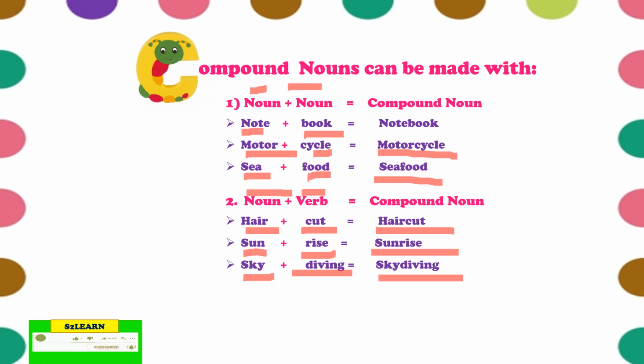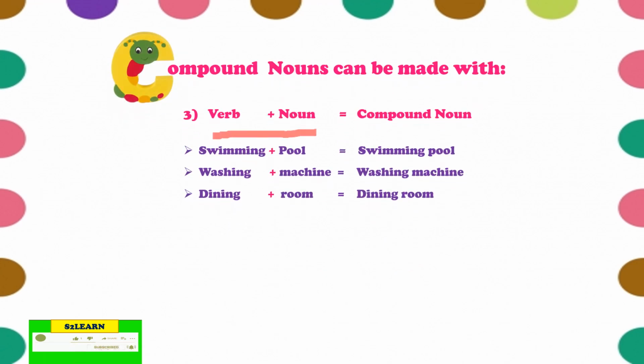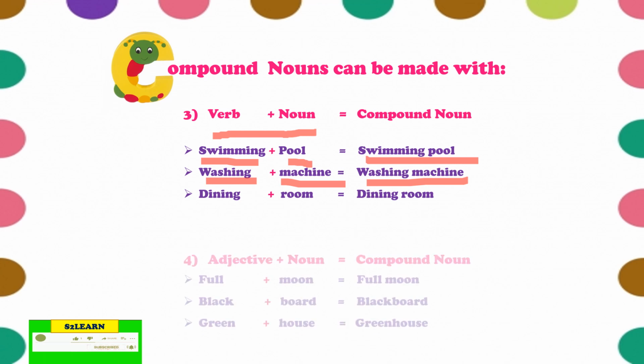We first understood that it's a combination of two or more words. But how can you make it? You can make it using noun plus noun, or noun plus verb. Next, you can also make it with verb plus noun. Now see here. Swimming is a verb, pool is a noun. When you combine them together, you get swimming pool. Washing is a verb, machine is a noun. When you combine them, you get washing machine. Similarly, dining plus room, dining room. You know now what is a verb and what is a noun. I hope you all know it very well.